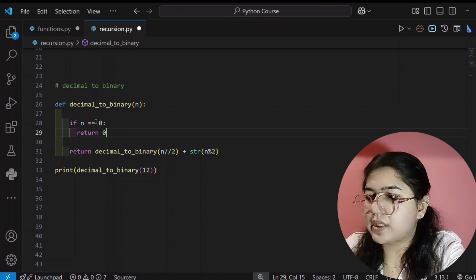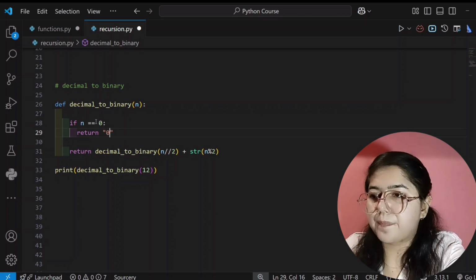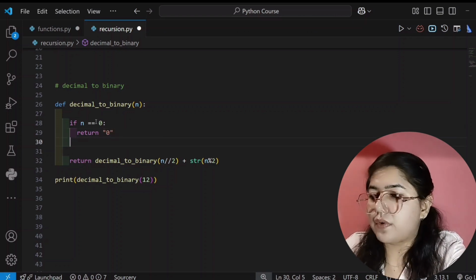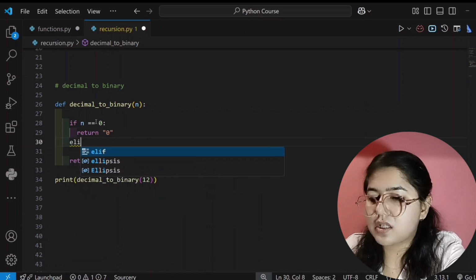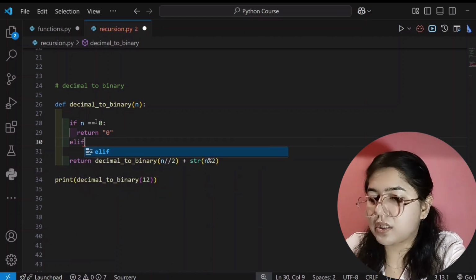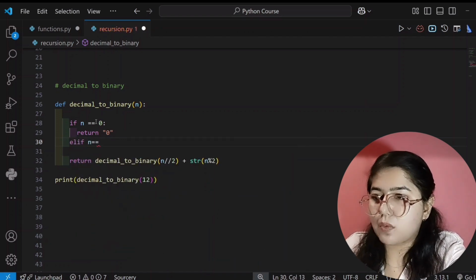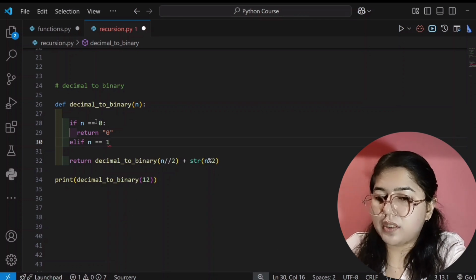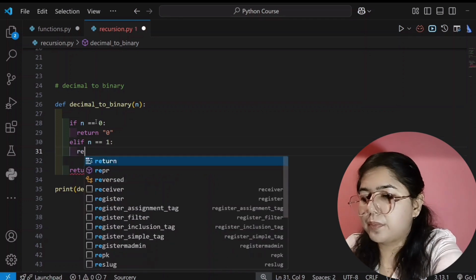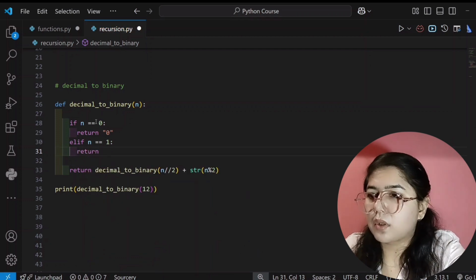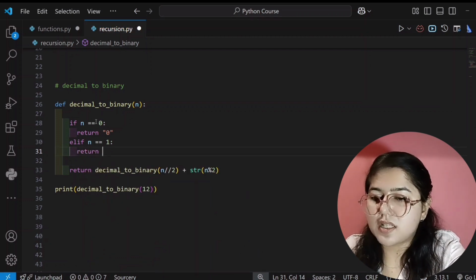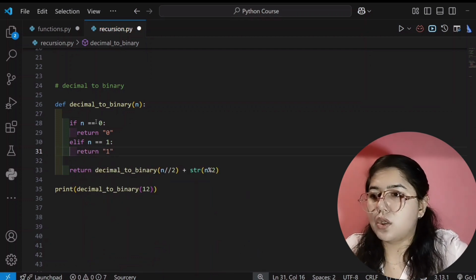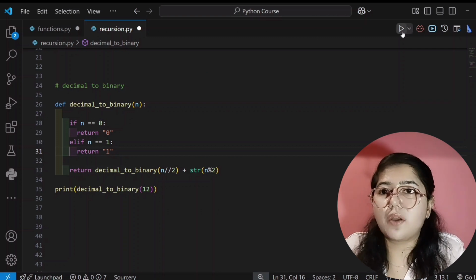Return 0, right? And if someone asks for 1, elif I am using here, n is equal to 1, means if someone tells you to find the binary for 1, then you can return 1. Return simply 1, right?